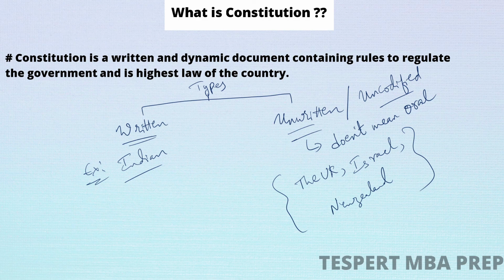Whereas if each subject is written in a different book, it will be very easy to refer. So this is an example for written constitution. I hope you understood the difference between a written and unwritten constitution. Unwritten doesn't mean oral. It simply means the constitution of those countries which is not properly arranged in a systematic manner.